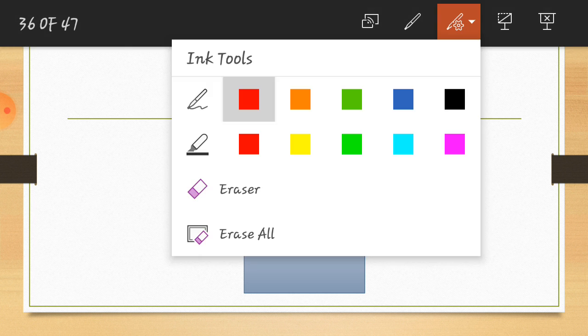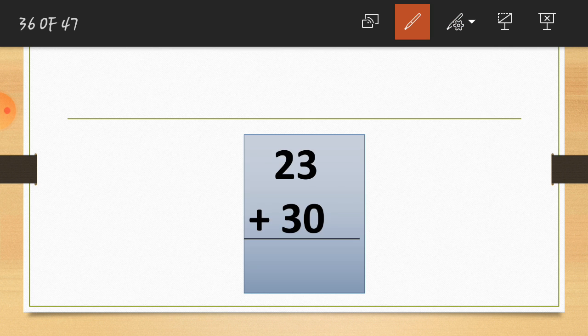So here is our answer. Let's write the answer. First take the ones column, which is 3 and 0. 3 plus 0 is equal to 3. Any digit you add to 0 stays as it is. So here I write a 3. You can see the answer 3. Now let's move to the tens column, which is 2 and 3. Here we add 2 and 3 together. 2 plus 3 is equal to 5.